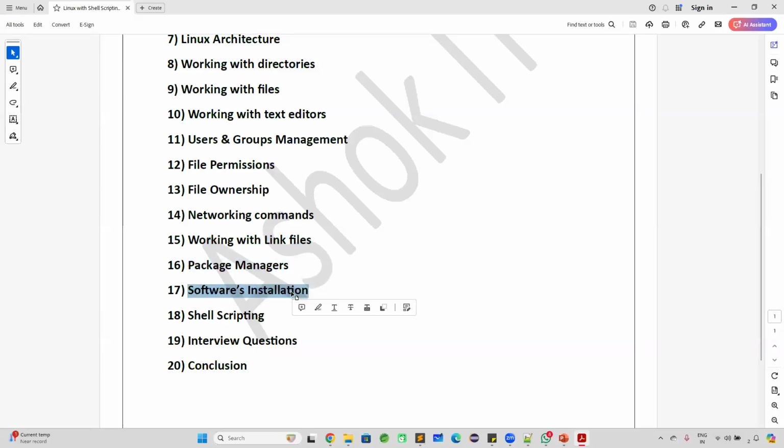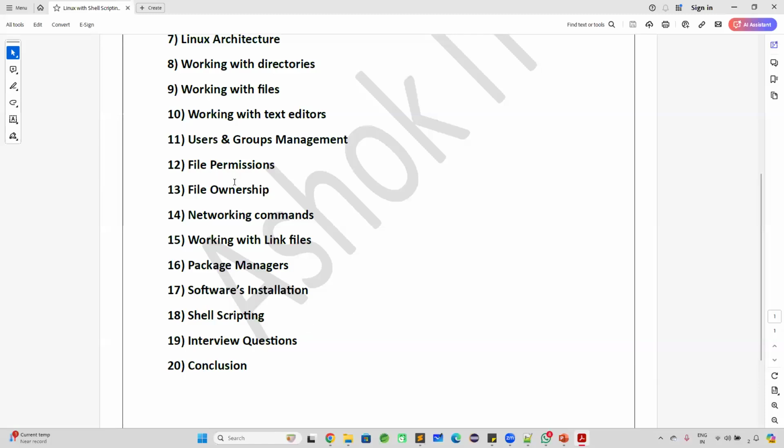For example, I want to run a Java application in the Linux machine. I want to deploy one Java project in the Linux machine. How to install that Java software in Linux, we are going to understand. For example, I want to set up a Docker server in the Linux machine. How to install Docker in Linux. For example, I want to set up a Sonar server in Linux. I want to install Maven in Linux. I want to install Python in Linux. How to install software in the Linux machine, how to deploy applications in the Linux machine, we are going to understand.